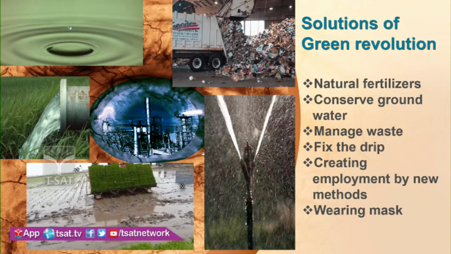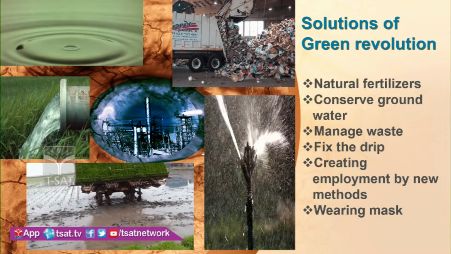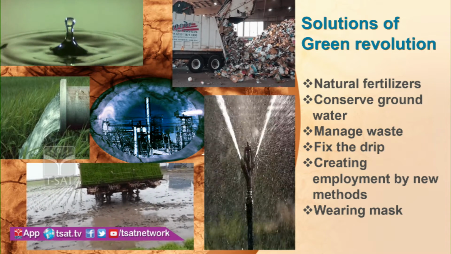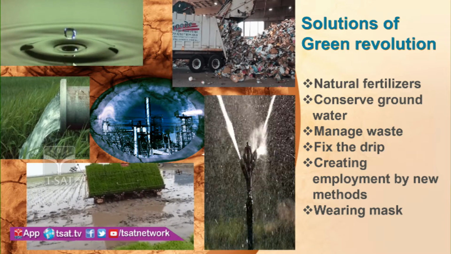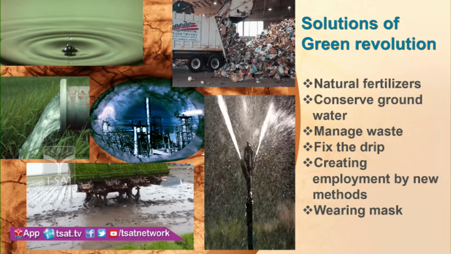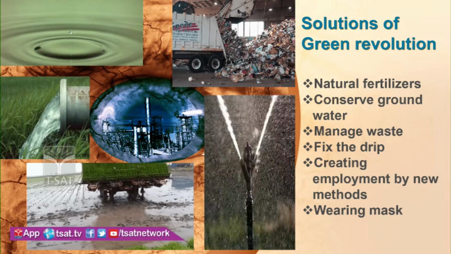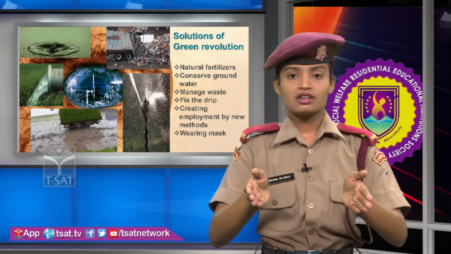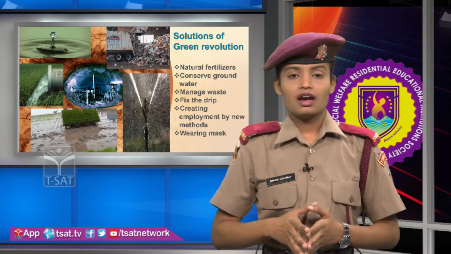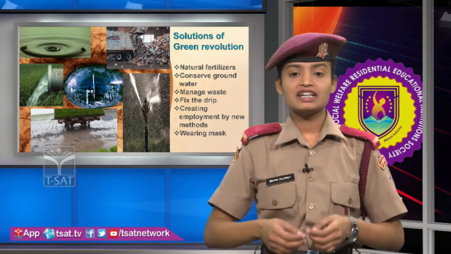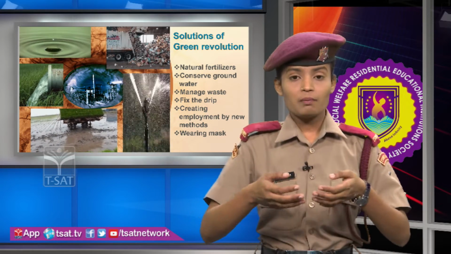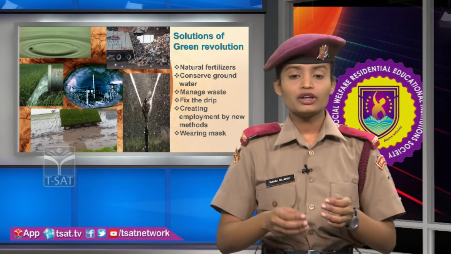We have to use natural fertilizers instead of herbicides and synthetic fertilizers. Conserve the groundwater by guiding farmers in agriculture, manage the waste, fix the drip, and create employment by bringing in new technology.